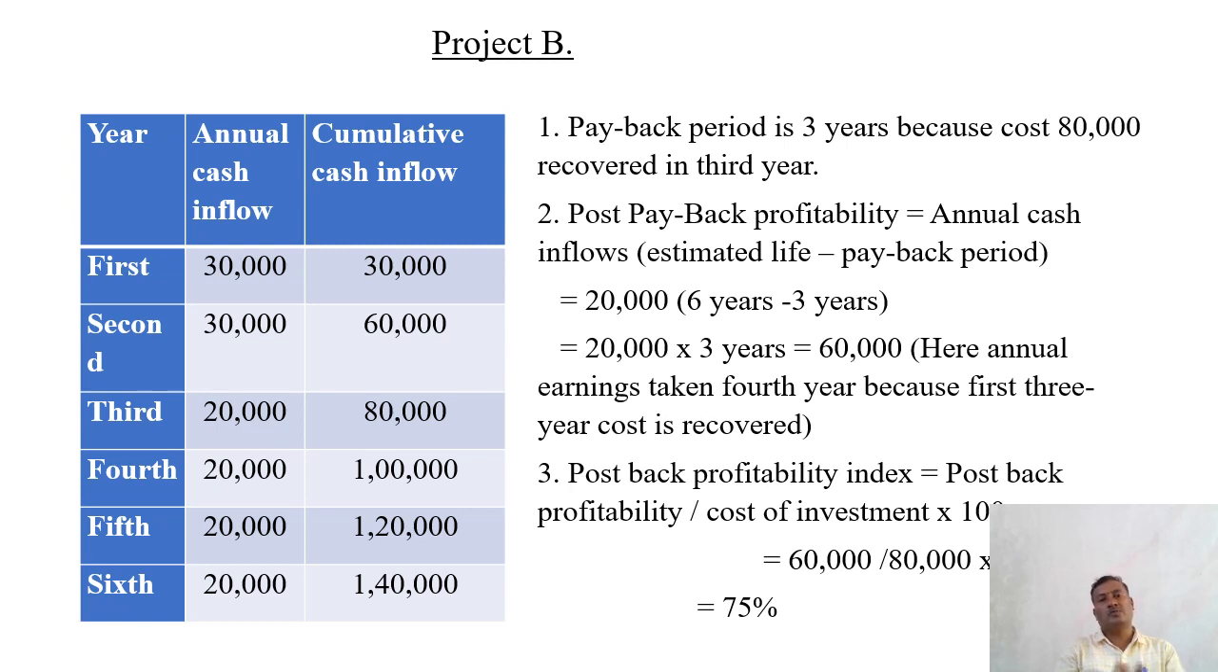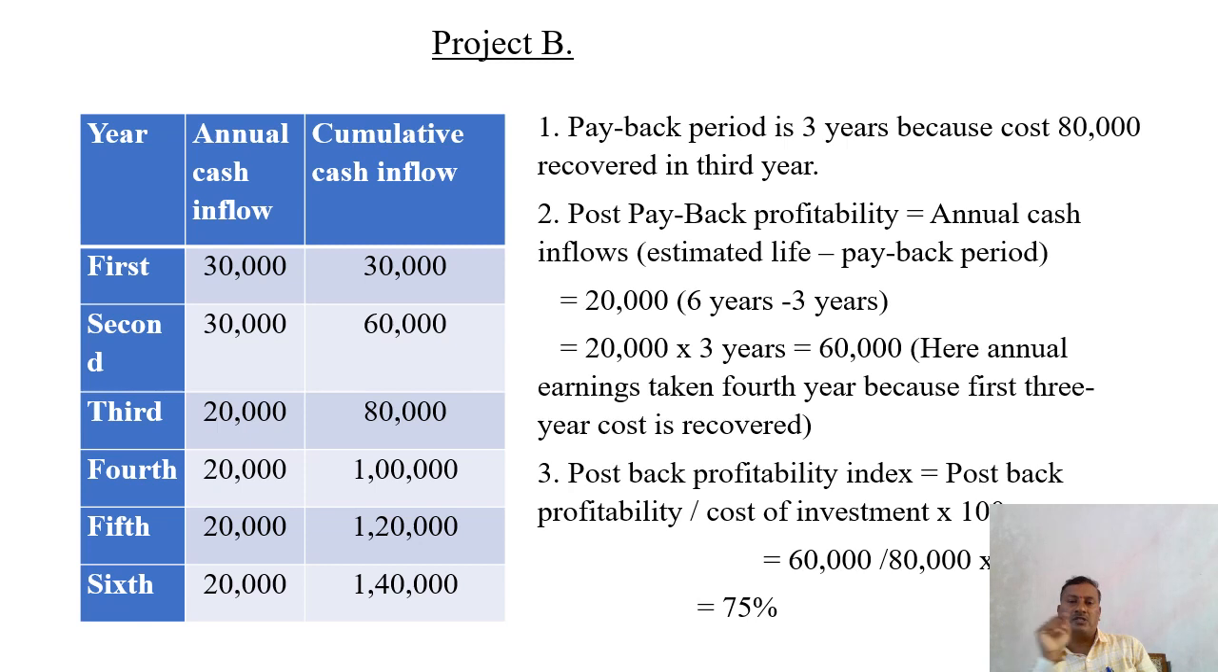The cumulative cash inflow is nothing but the total cash inflows year after year. So the payback period is 3 years because the cost is 80,000 which is recovered in third year. So you cannot apply the formula over here because we have calculated the cumulative cash inflow. So when it comes third year, the initial cost is 80,000 and that 80,000 is recovered in third year. So 3 years is called as a payback period.